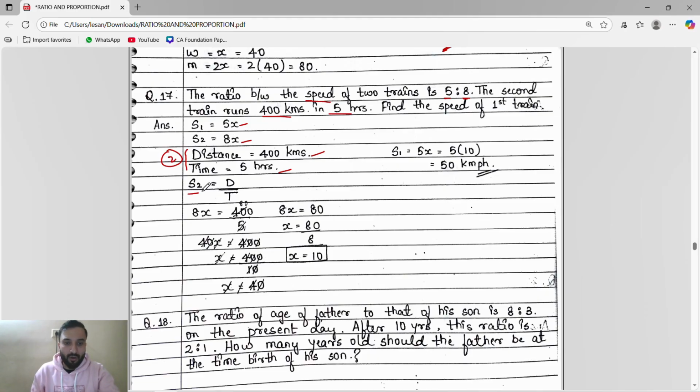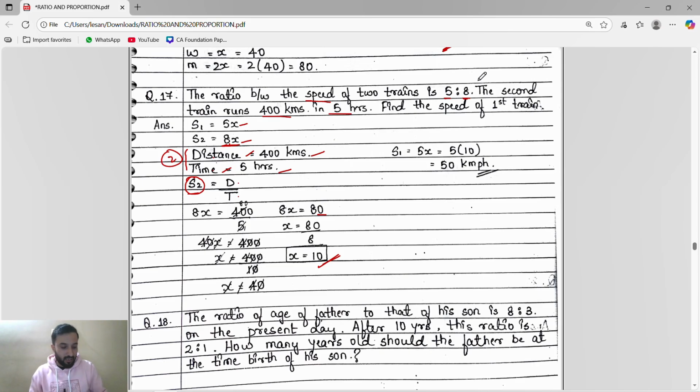See, we know the speed formula is distance by time. So guys, here, first of all, we will find the speed of second train, because we have the distance of second train and time of second train. So speed of second train is 8x. 8x is equal to distance 400 by time 5. When you cancel, 8x is equal to 80. So x is equal to 10. We got the x value as 10.